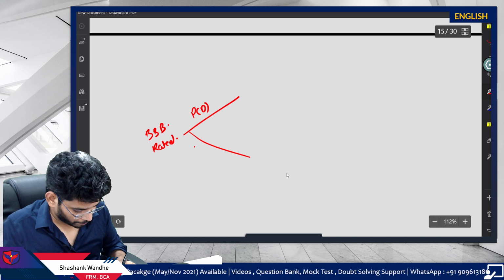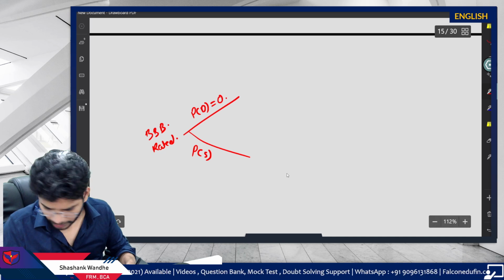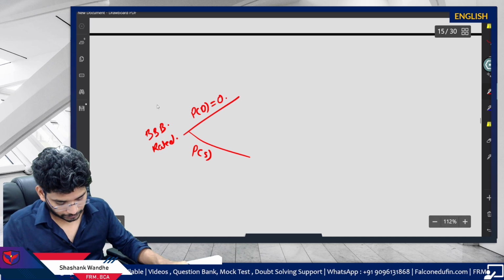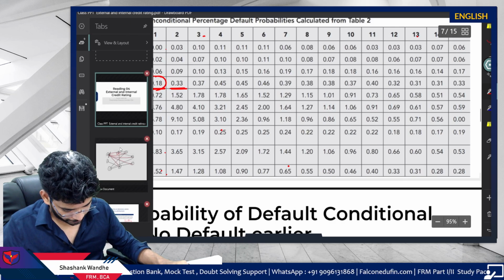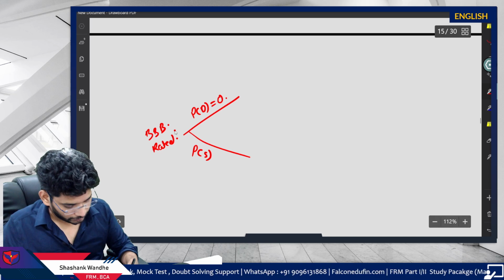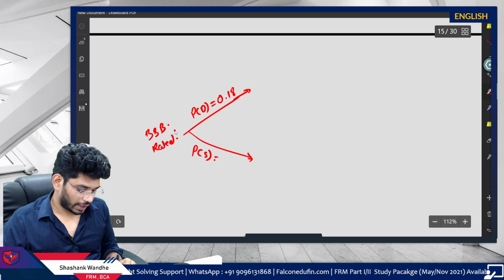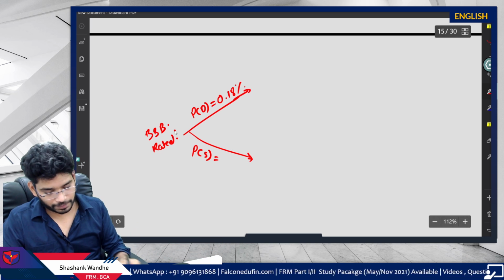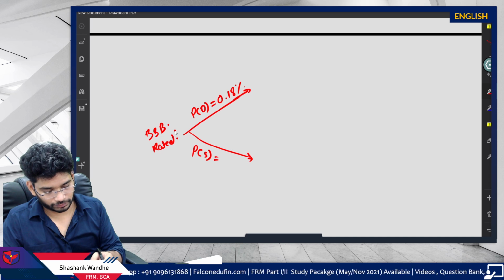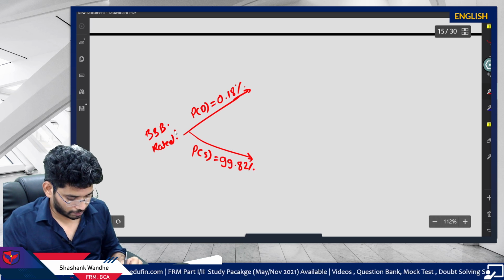Probability of default, probability of survival. Probability of default is 0.18. Fine. And then probability of survival will become, in percentage, 99.82%.